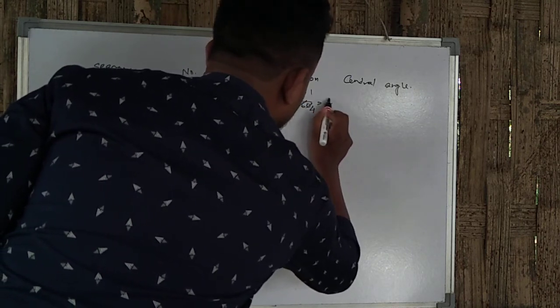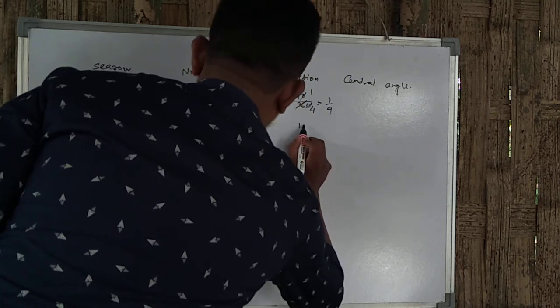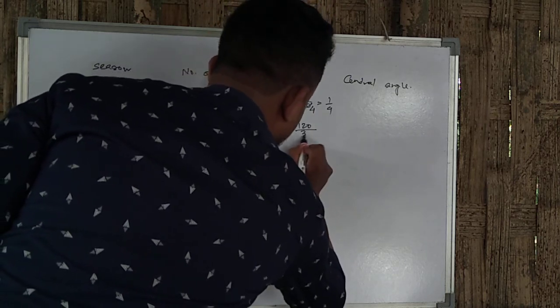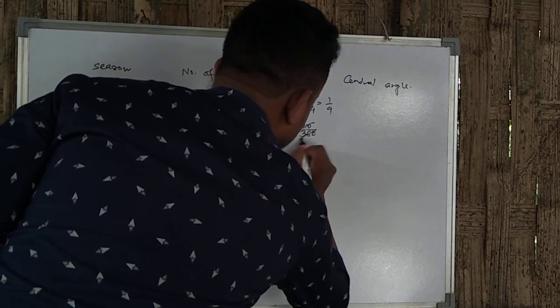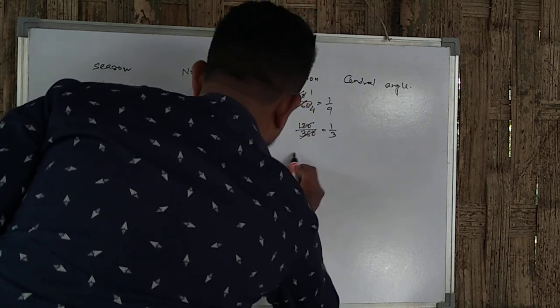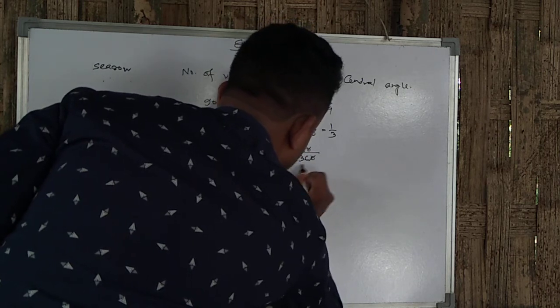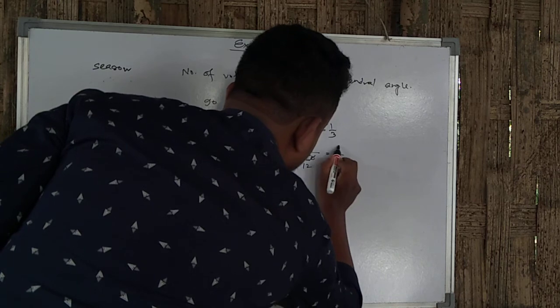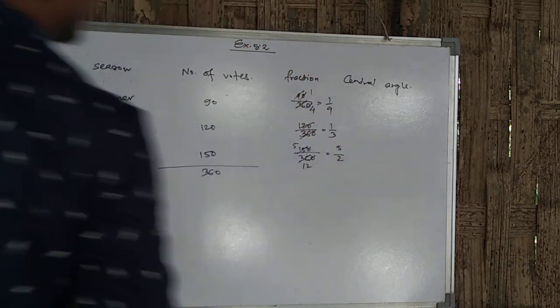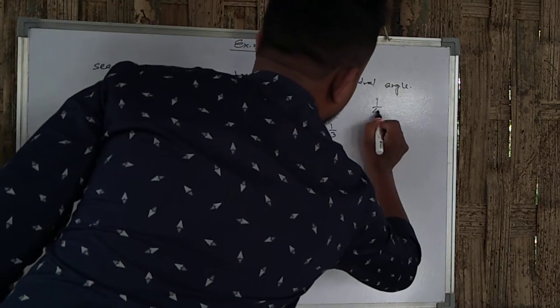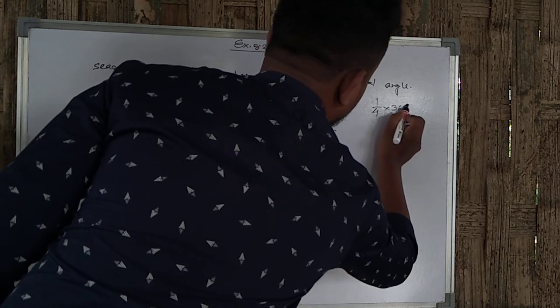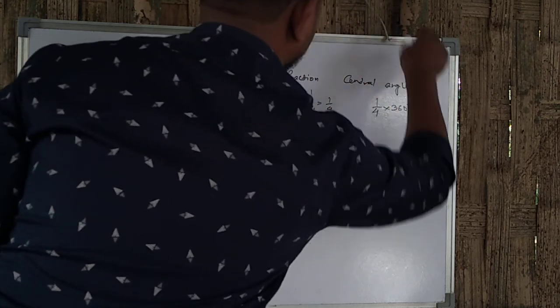That is 1 by 4. Rainy season 120 by 360 is 1 by 3, and winter 150 by 360 is 5 by 12. Therefore the central angle: 1 by 4 into 360 degrees, because there are 360 degrees in a circle.